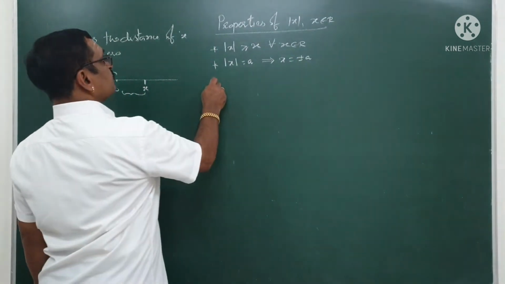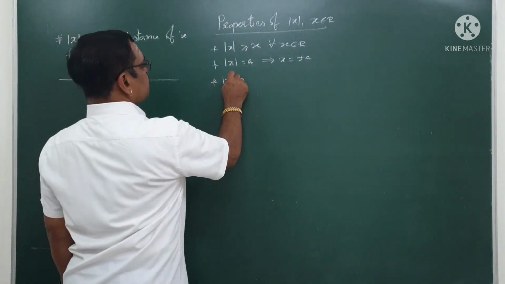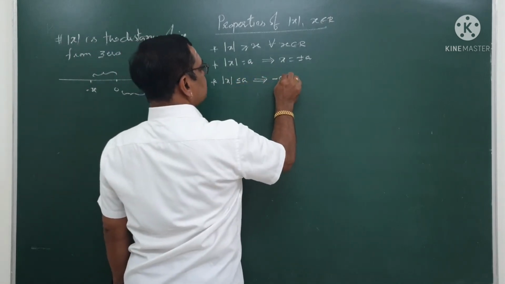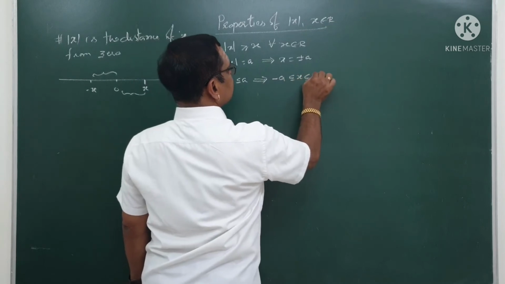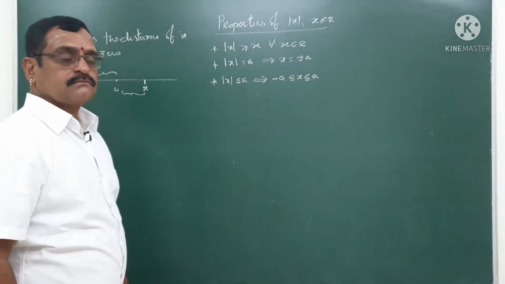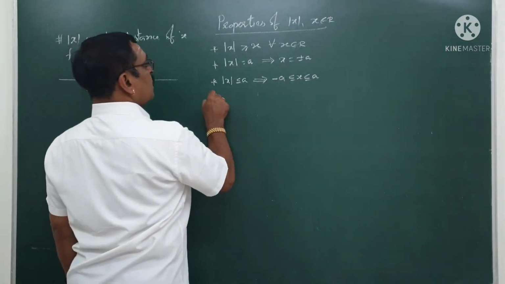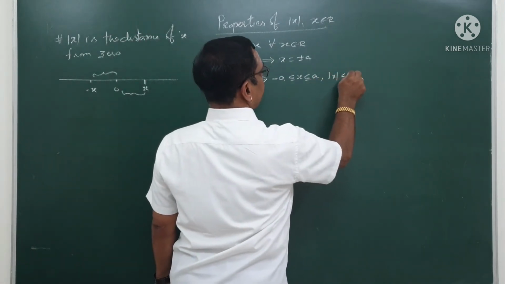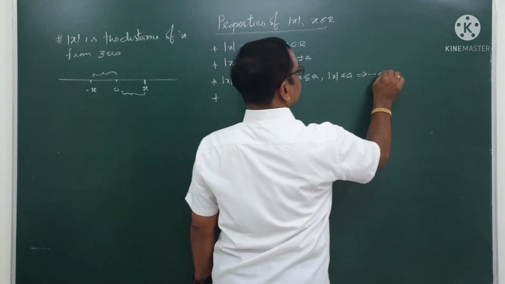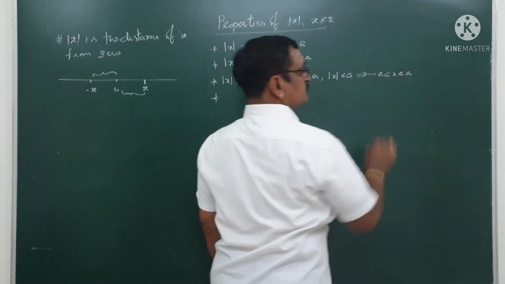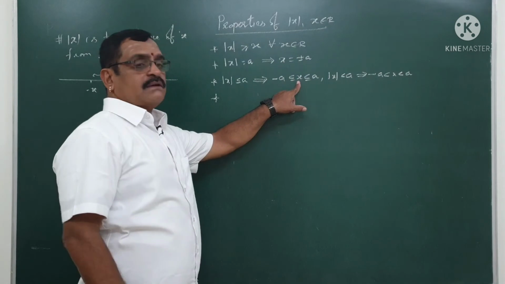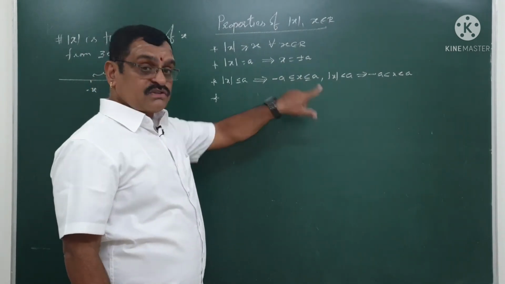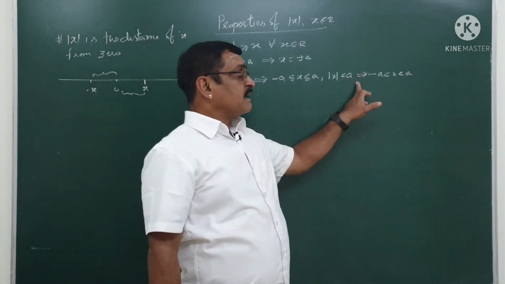The next thing is, if mod x is less than or equal to a, this implies my x value lies between minus a and plus a. And next one, of course, I can write mod x is less than a means minus a less than x less than a. Here in this case, all the real numbers between minus a and plus a. So I can write it as a closed interval. Here I can write it as an open interval.